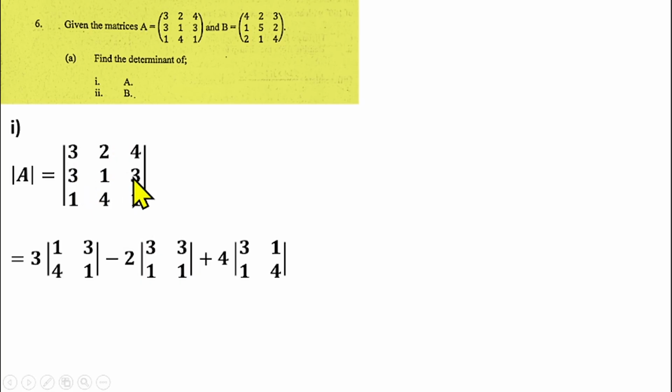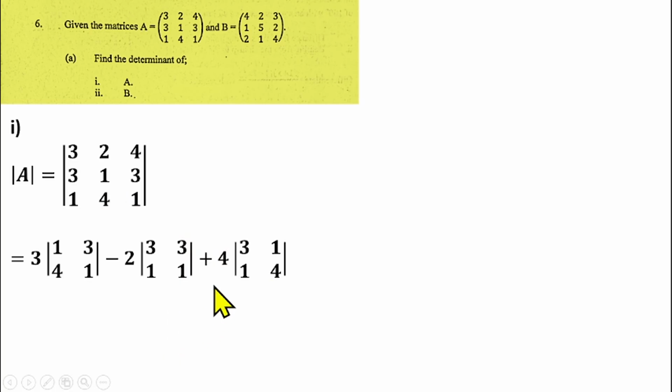You'll be having 3, 3, 1, 1 left, which is what you're having here. Then this also, the positional sign of 4 here is plus, so you have plus 4. Then this element is in the first row, third column. Close the first row, third column. You have 3, 1, 1, 4 left, which is what you're having here.